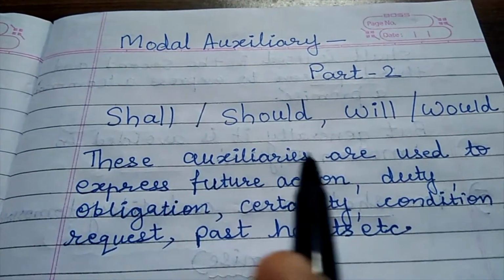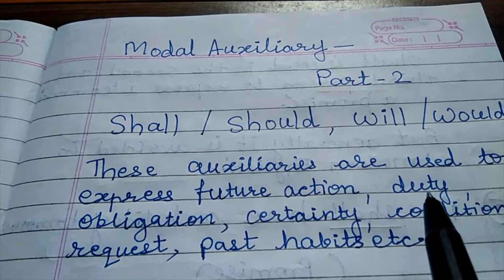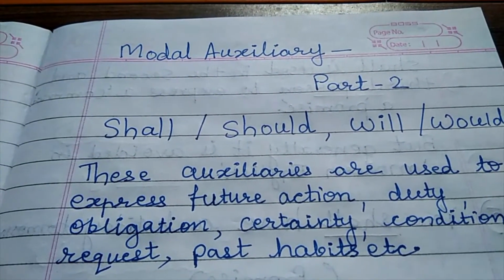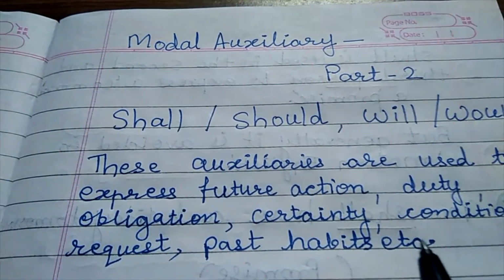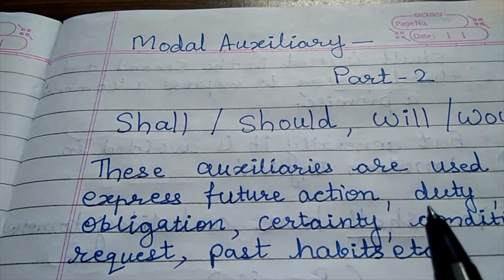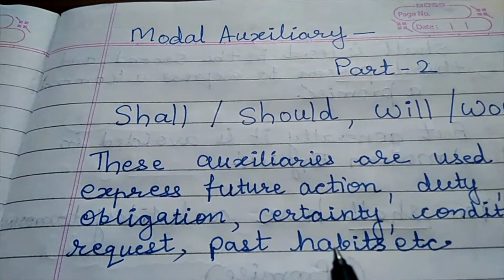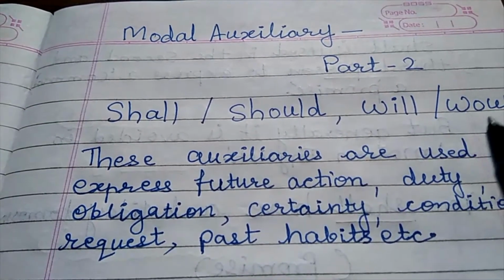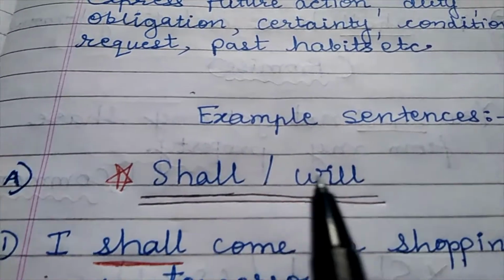These auxiliaries are used to express future action, duty, obligation, certainty, condition, request, past habits, etc. Means when we have to show future action or express duty, obligation, past habits, etc., we use these modal auxiliaries. So let's learn through example sentences.